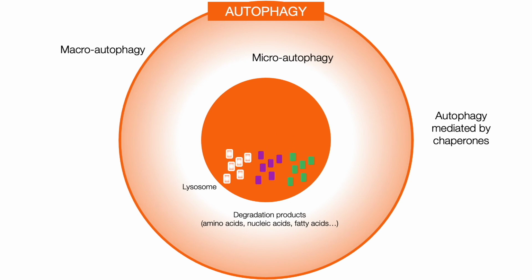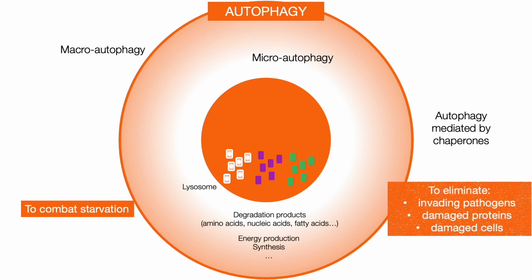The final result of the three types of autophagy is the generation of biomolecules that the cell can use to obtain energy or to synthesize structures that it needs for its survival. Autophagy is not only important because it allows combating starvation, but also seems to be beneficial in eliminating pathogens, in degrading damaged proteins, which are very important in neurodegenerative diseases, but also during elimination of damaged cells of tumors.